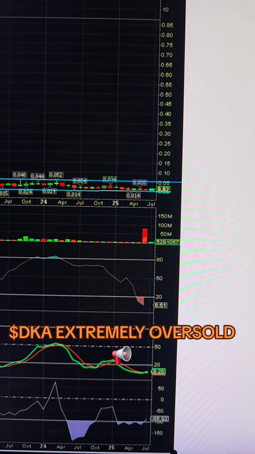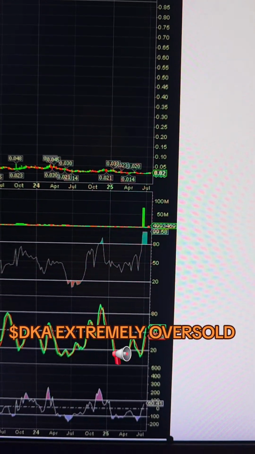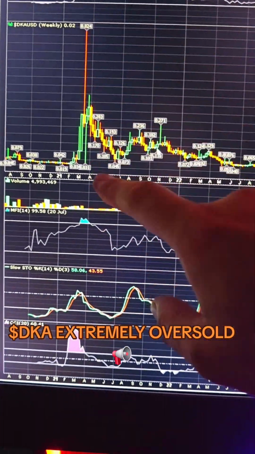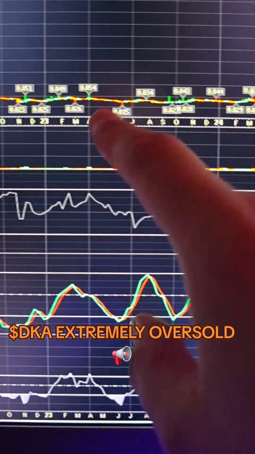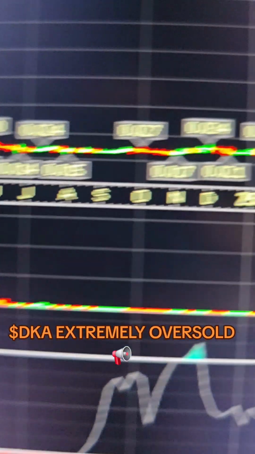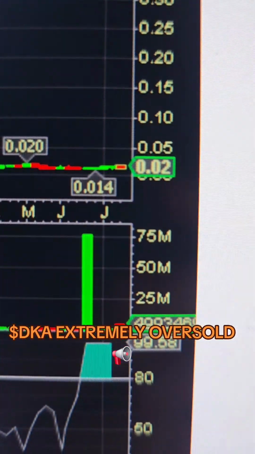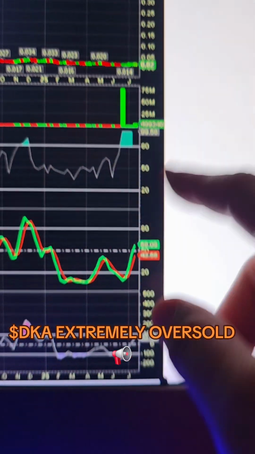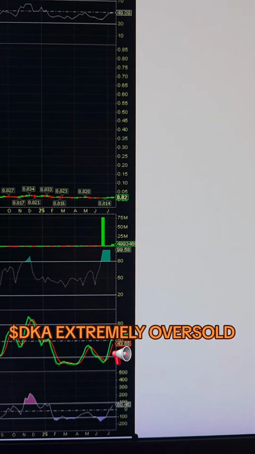Weekly chart. 5 years. All right, there's the spike up. You come down, you're back and forth. Look at all these moves. You're playing these back and forth moves. The last one, 0.014, you're at 0.02. That is 75 million on the weekly volume. That is a huge long.